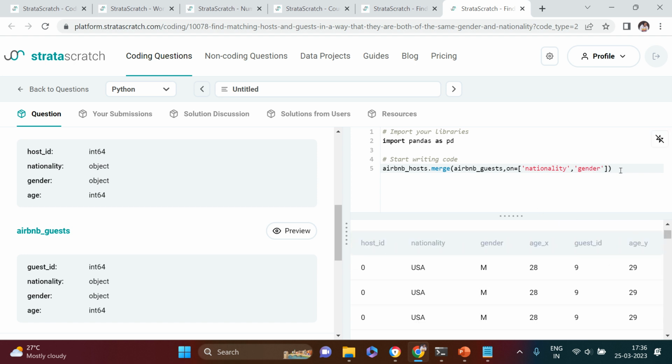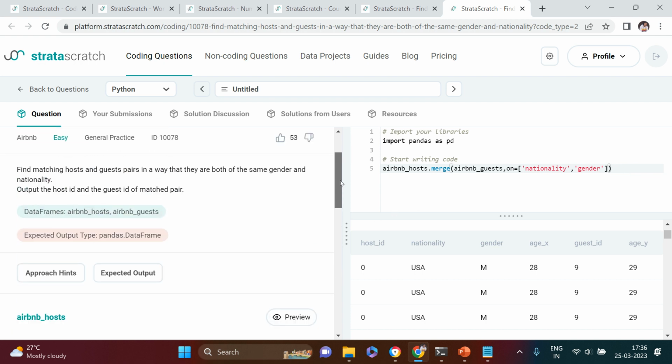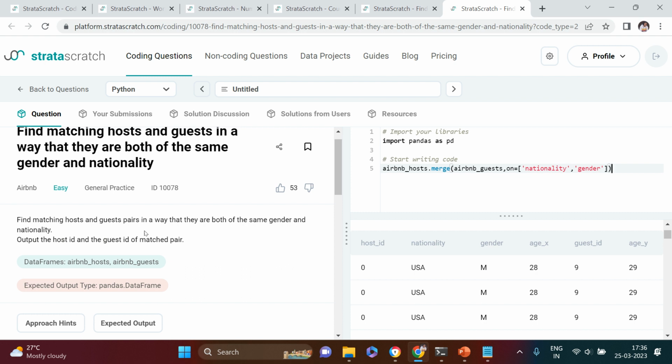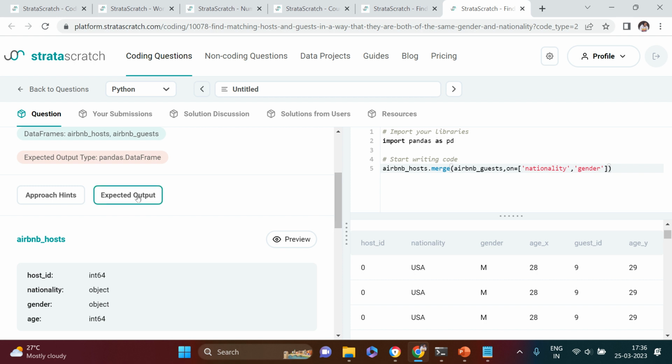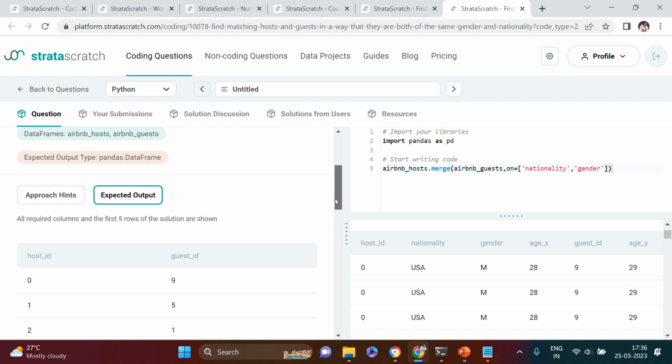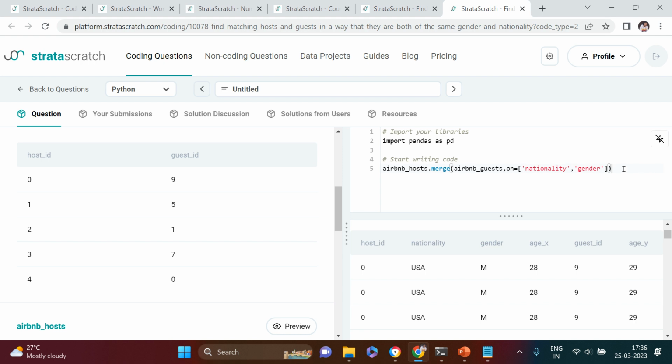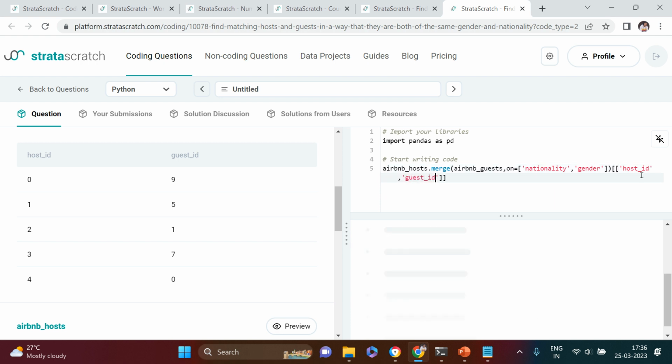We got it merged. Now, to be on the safer side, after that, what we need to do is output the host ID and the guest ID of matched pairs. Let's have a look at this, right? Host ID and guest ID. So what I'll do here is filter for host ID. Now this is not a filter but a selection, guest ID. Now you see over here, this is what we got, right?